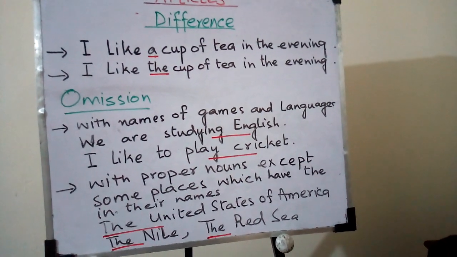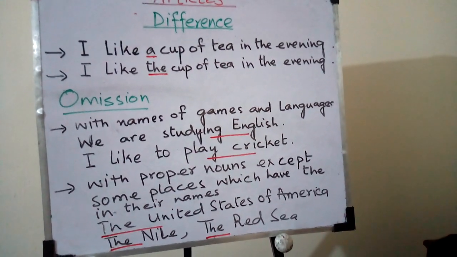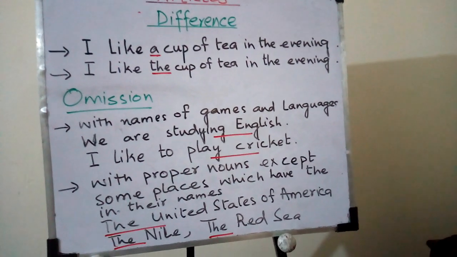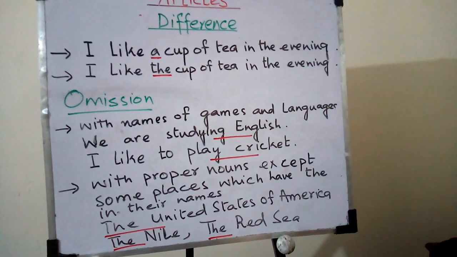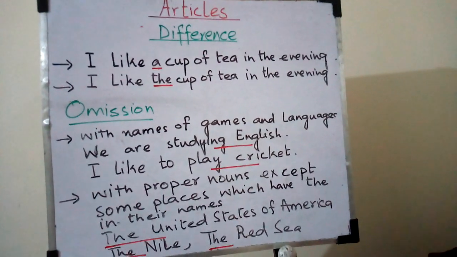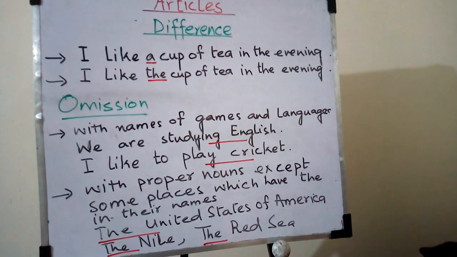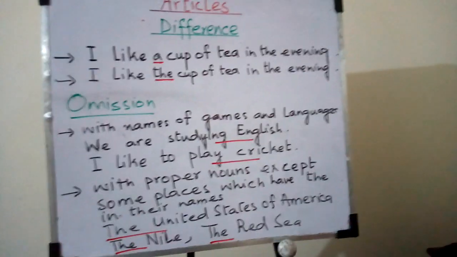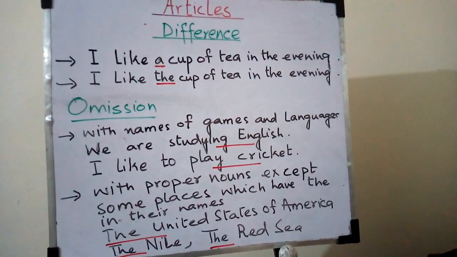Now the second case, with proper nouns, except some places which have the in their names. For example, the United States of America, the Nile, the Red Sea. So with proper nouns we never use the, except the names which have the in their names. I hope you have understood the use of articles and you will learn more with practice. You will learn more with reading, and whenever you are reading you should note the use of these articles. So you will get more know-how of these articles.